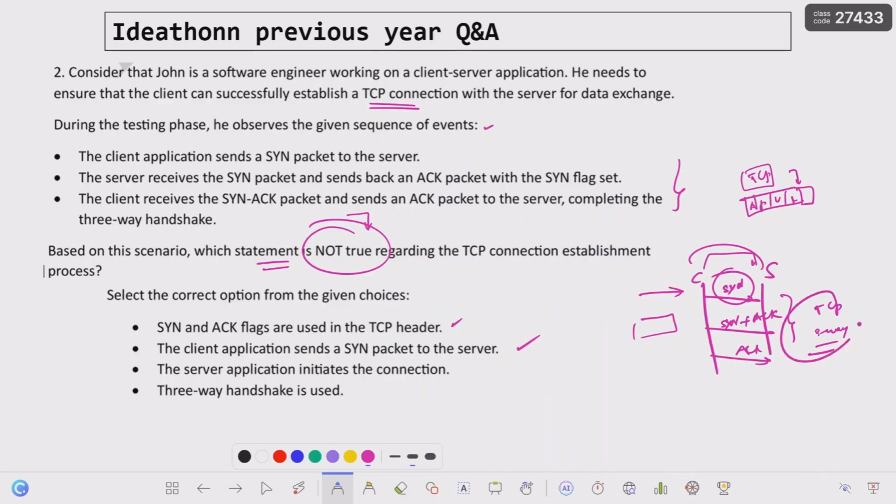So this whole process we call the TCP. For establishing the TCP/IP connection, this is what we call the three-way handshaking process. Now, the server application initiates the connection. So it is not correct.